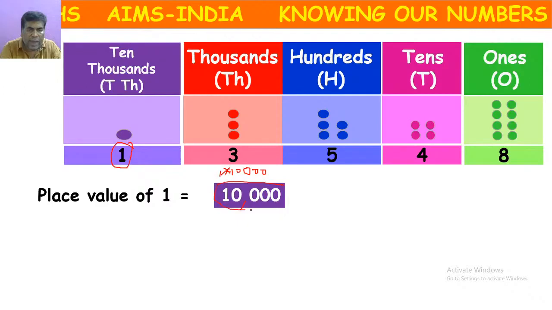Then its value will be 10,000. Means the worth, W-O-R-T-H, or we can call it as value or place value. The place value of 1 in this condition, not all conditions, only in this condition, is 10,000.